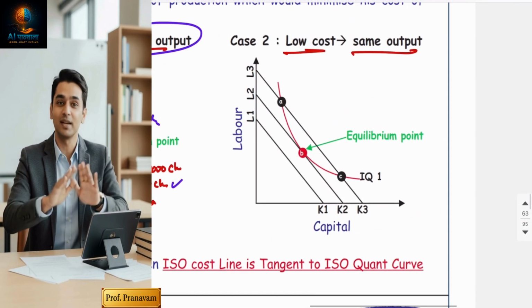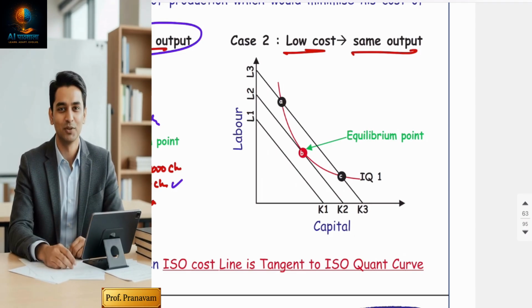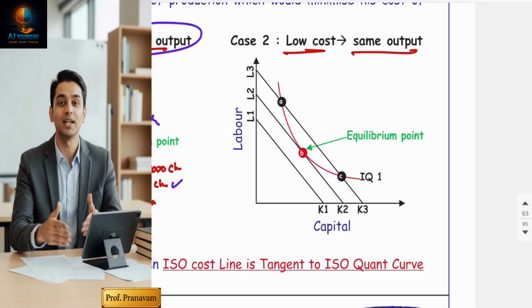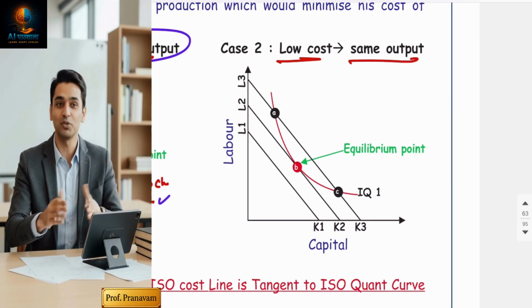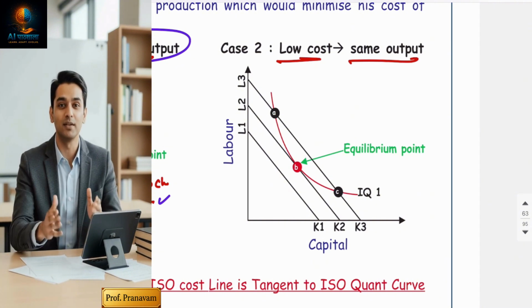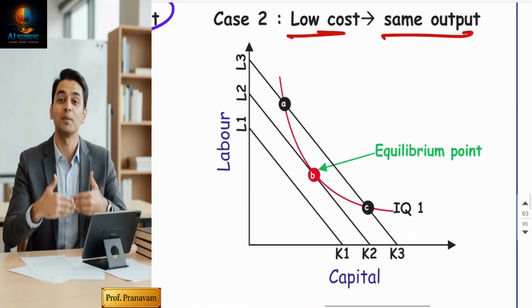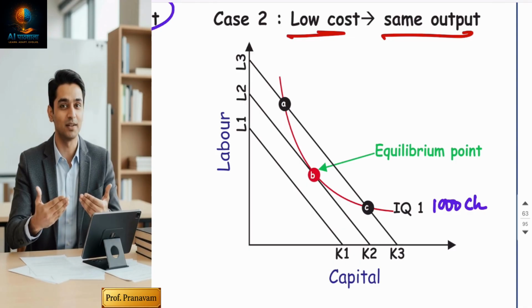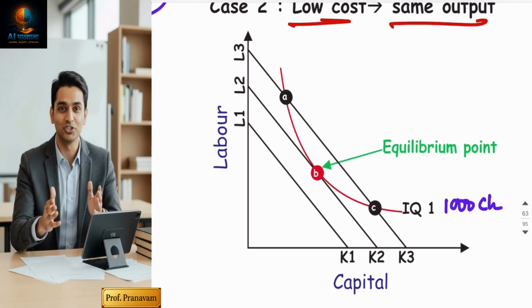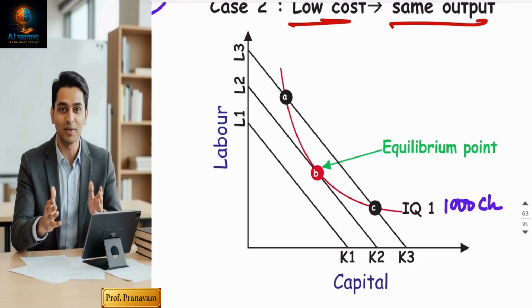Okay. Now, low cost, same output. What is low cost, same output? Please understand. Again, the theory remains the same. Producer equilibrium is where the cost line is tangent to the IQ curve. Here, I have only a single IQ curve, which means my output is the same. I want to produce 1,000 chocolates. I am not going to increase the output, but I am going to reduce my cost.